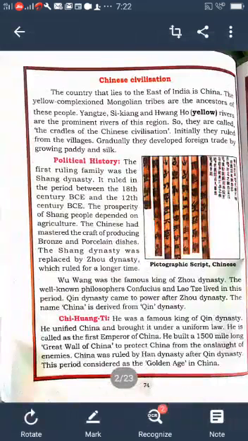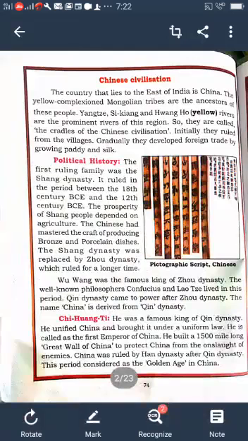Initially they ruled from the villages. Then they gradually developed their rule in cities. They gave great importance to growing paddy and silk.